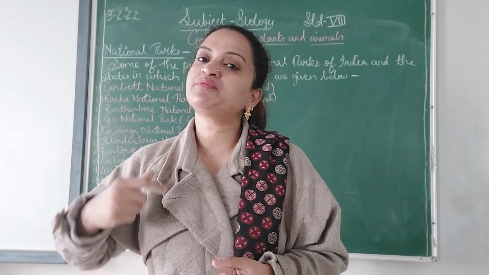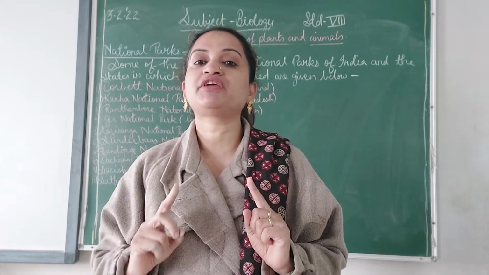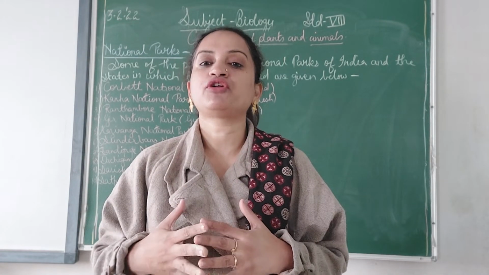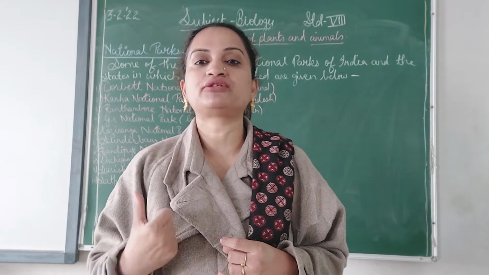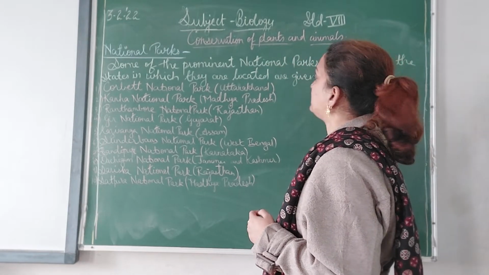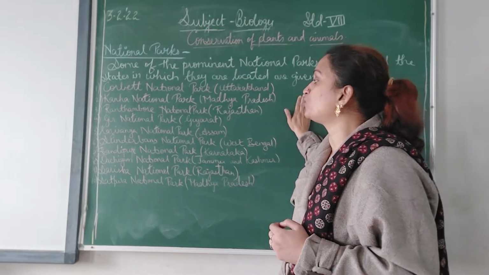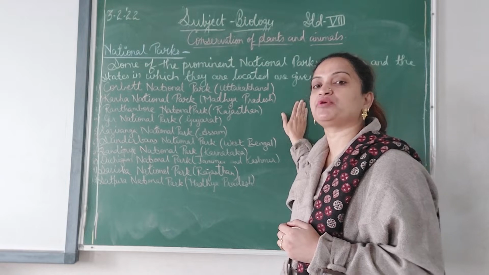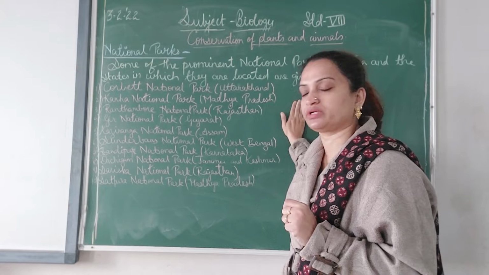So first we have done the biosphere reserves and then national parks. These are the conservation methods of the flora and fauna, or the plants and animals, of the wildlife. Okay children, now let us proceed with the different national parks of India. Some of the prominent national parks of India and the states in which they are located are given below. This could be asked in exam. Give two or three examples of the different national parks of India along with their location. Okay children?